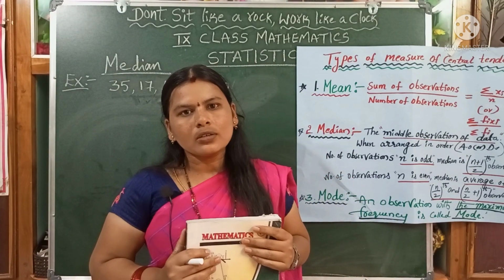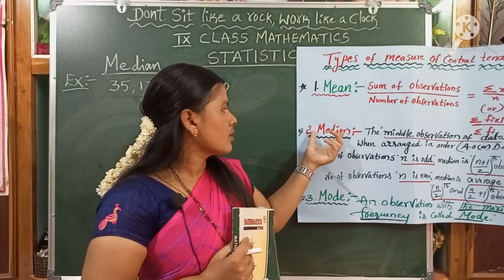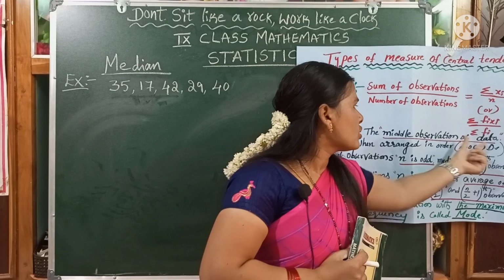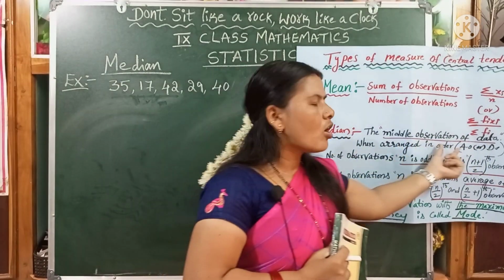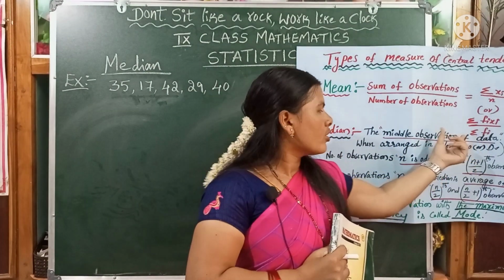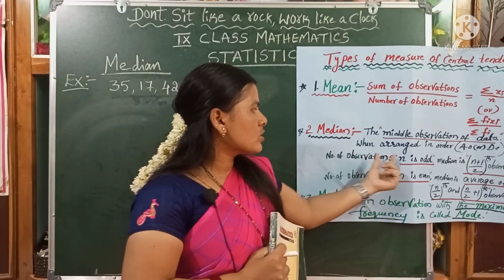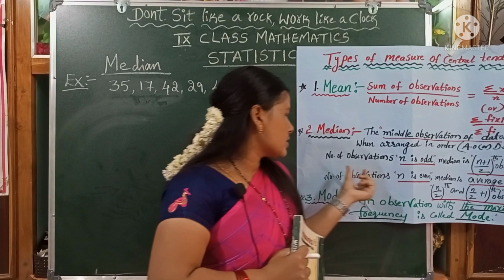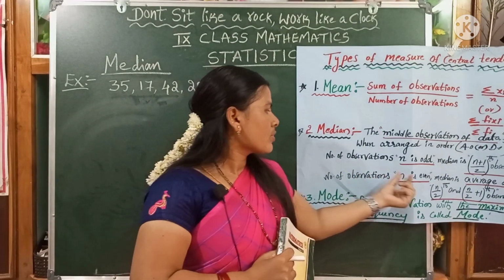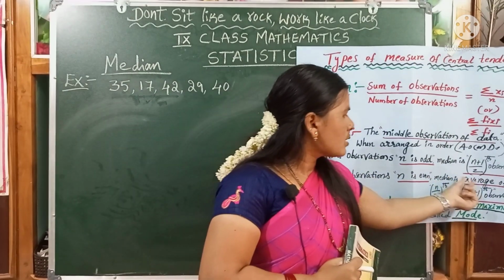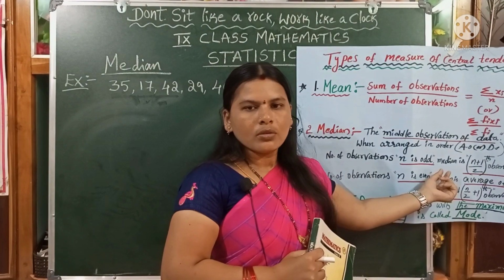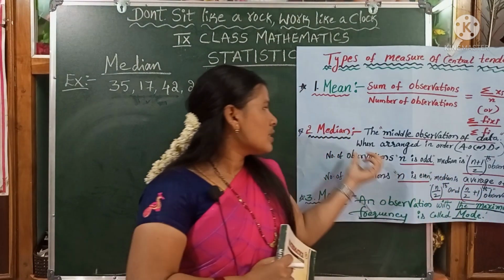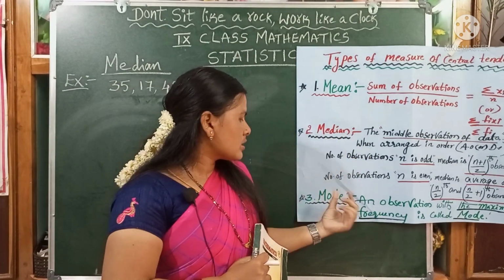Now we learn the median. What is median, children? The median is the middle observation of data when arranged in ascending or descending order, children. If the number of observations n is odd, median is the n plus 1 by 2th observation. If the number of observations n is even, median is the average of the n by 2th observation and the n by 2 plus 1th observation. That is the median, children. Next, mode.